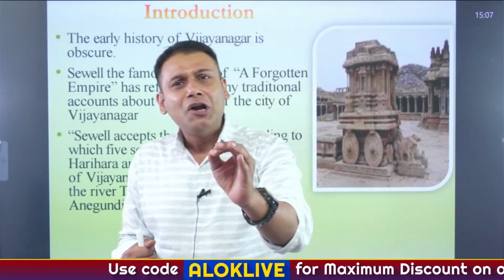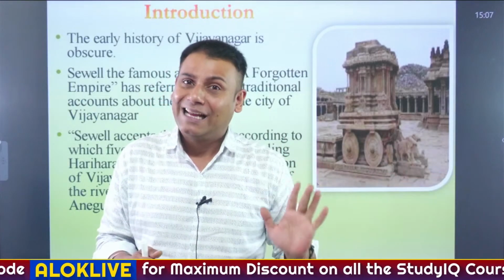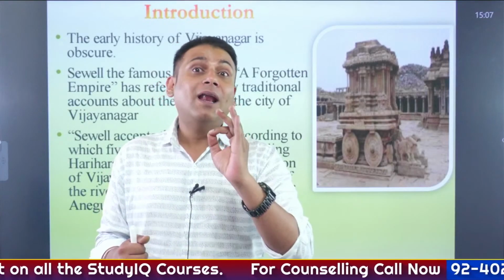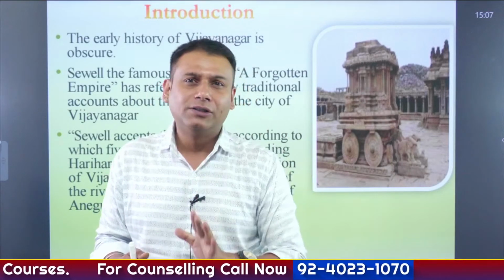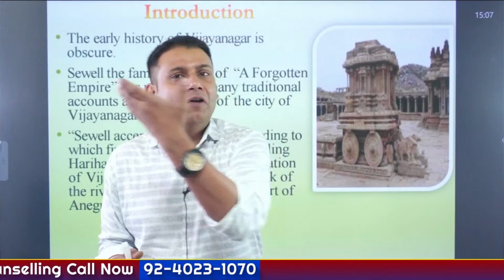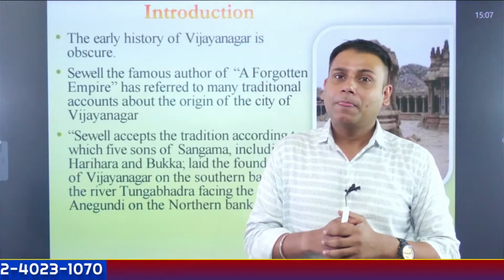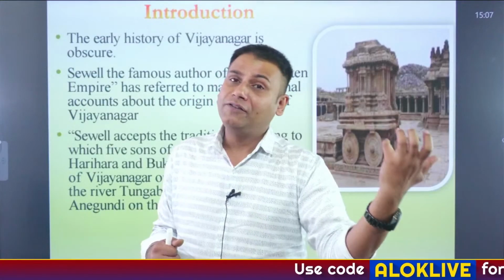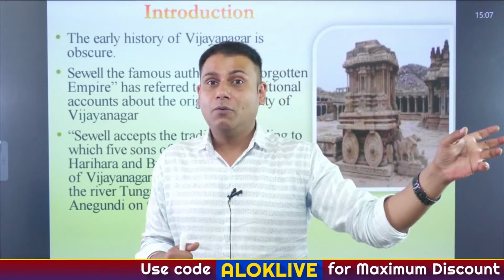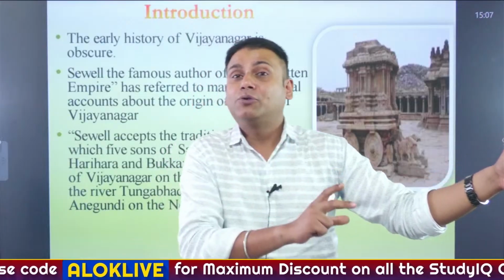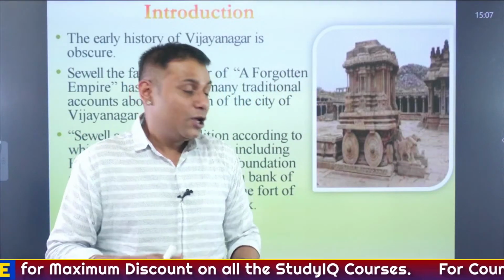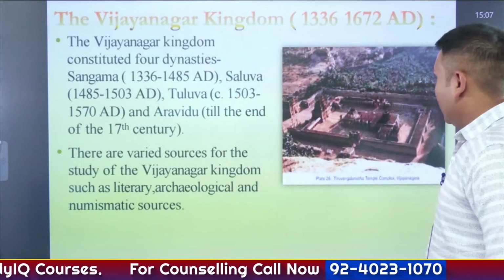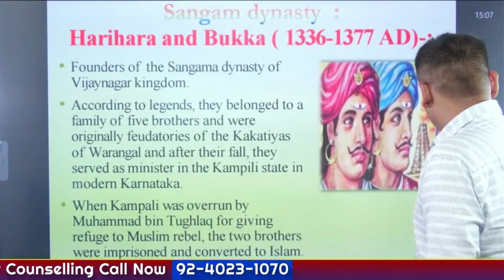There is a dissenting opinion among different historians. You have to pay attention carefully so that we can understand the viewpoint of different historians. Some trace the origin of Harihara and Bukka to the feudatories of the Kakatiyas. Some trace them as feudatories of the Hoysalas. Some sources speak of a Kannada origin, and some sources of a Telugu origin. So let's understand the viewpoint of the different historians.